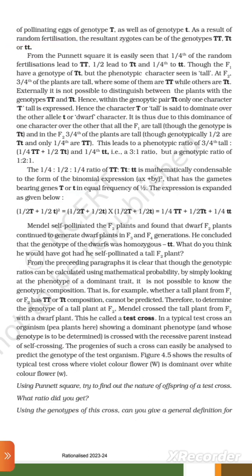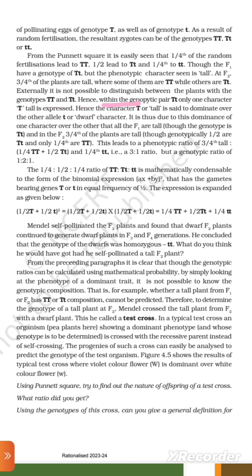As a result of random fertilization, the resultant zygote can be of the genotypes capital T capital T, capital T small t, or small t small t. From the Punnett square, it is easily seen that 1/4 of the random fertilization leads to capital T capital T, 1/2 leads to capital T small t, and 1/4 to small t small t. Though the F1 has a genotype of capital T small t, the phenotype seen is tall. At F2, 3/4 of the plants are tall, where some of them are capital T capital T while others are capital T small t. Externally, it is not possible to distinguish between the plants with the genotype capital T capital T and capital T small t.